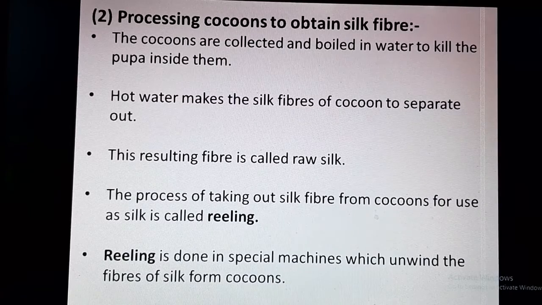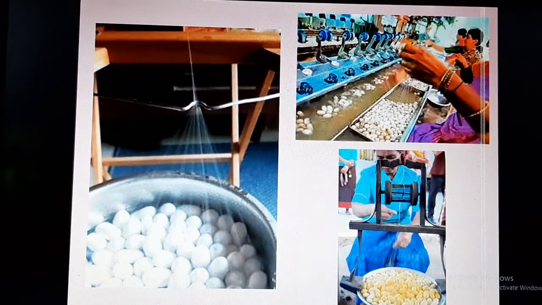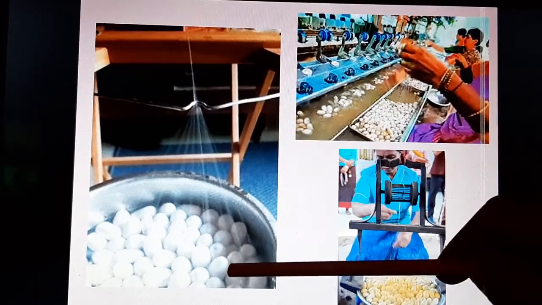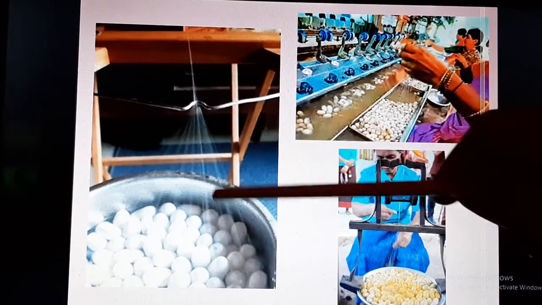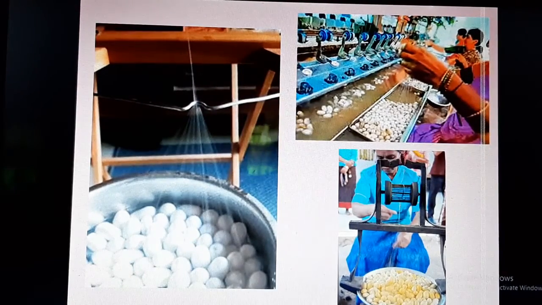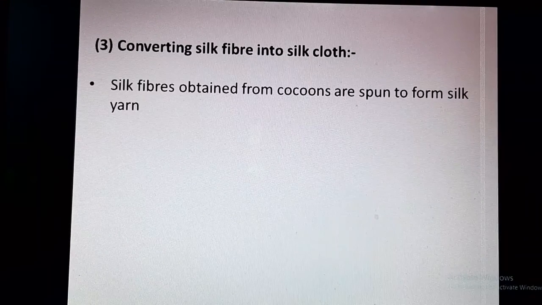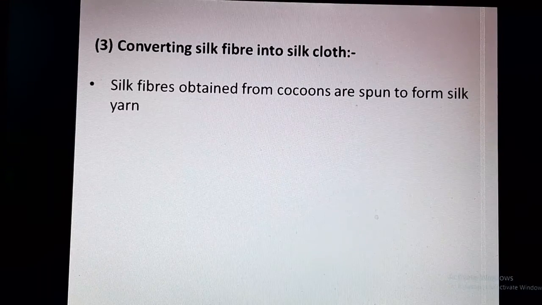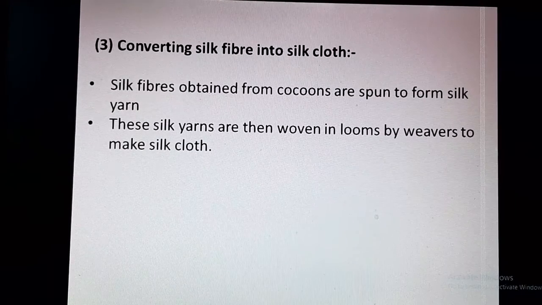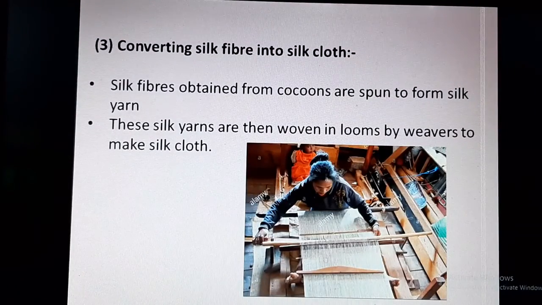Reeling is done in special machines which unwind the fibers of silk from cocoons. This is the process of reeling. In this, the cocoons are boiled in water and now the threads are separated. These are tied to the reeling machine and one silk thread is produced. Now, converting silk fiber into silk cloth includes the weaving of silk yarn in a loom by weavers. Here you can see a weaver weaving silk cloth from silk yarns.